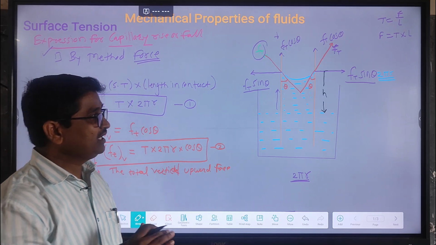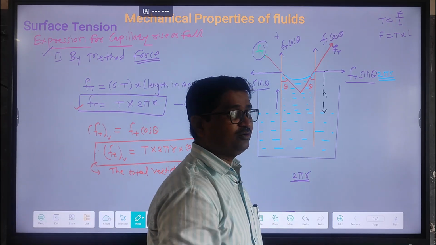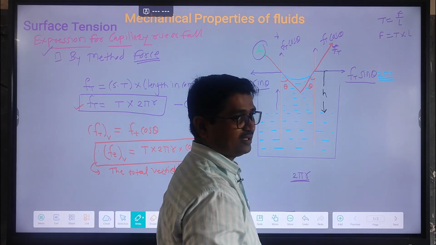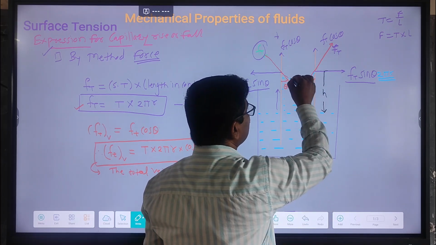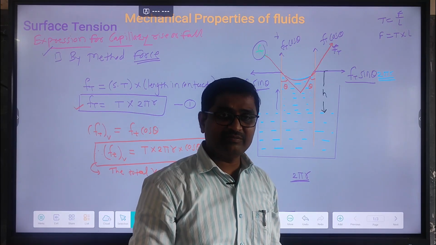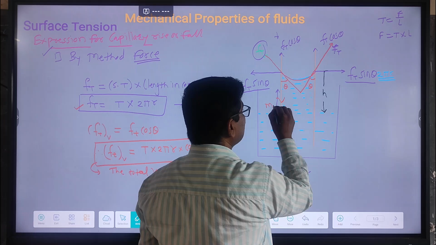Get it clear? Now after that, when the level of liquid inside the capillary tube rises and reaches a particular height, the total weight of the liquid meniscus will be balanced. The direction of the weight is vertically downward.